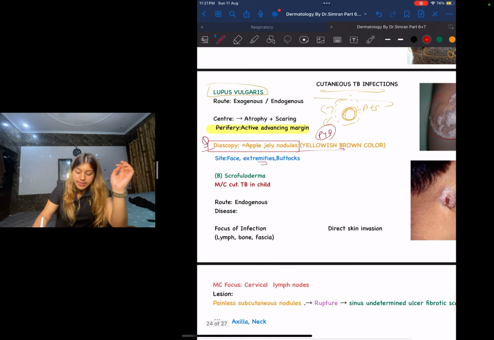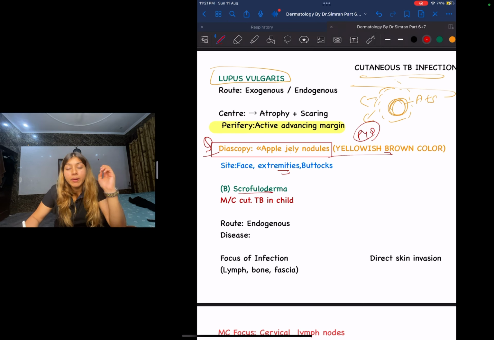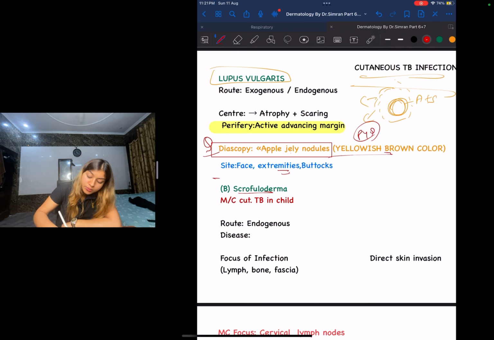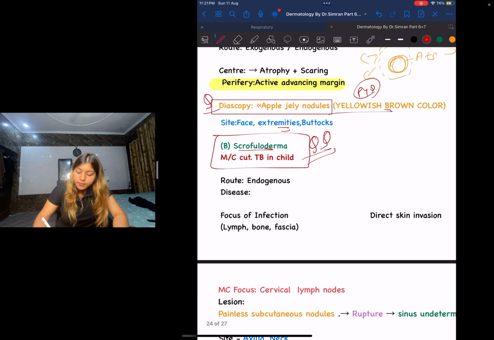Next, guys, let's talk about scrofuloderma. Scrofuloderma, guys, is the most common cutaneous TB in a child. The most common cutaneous TB in a child is scrofuloderma. What is the route? The route is going to be endogenous in nature.